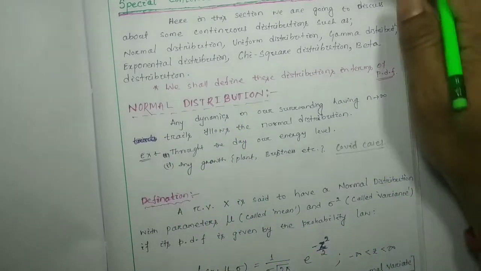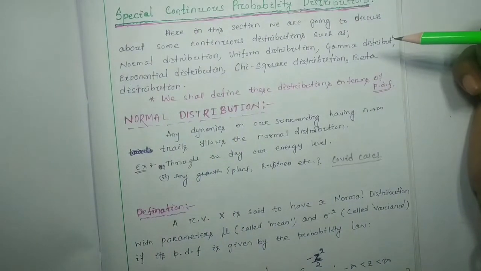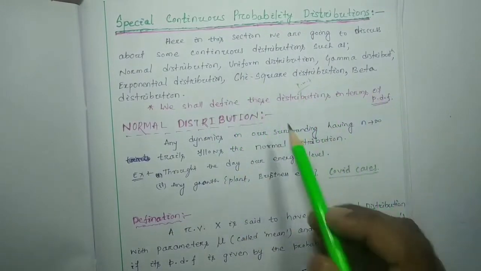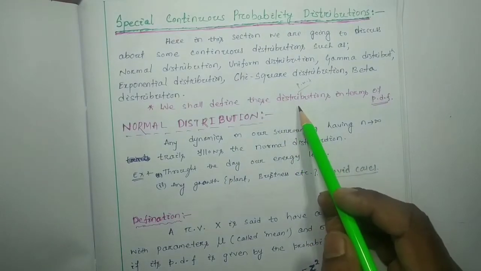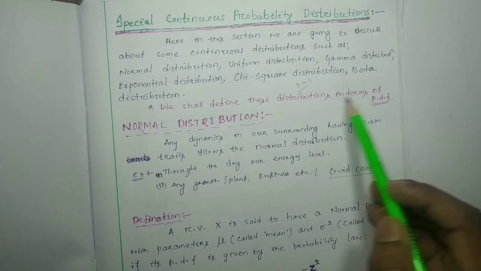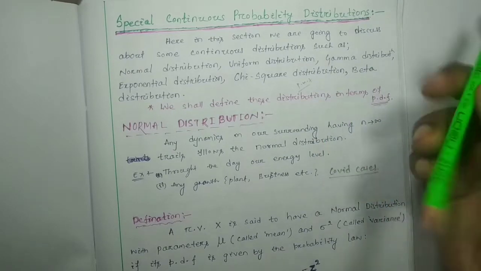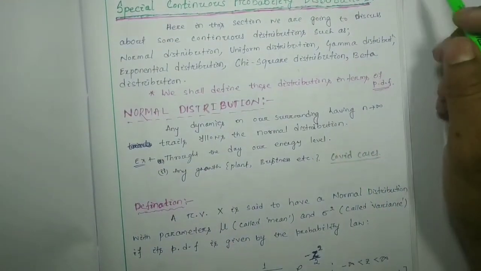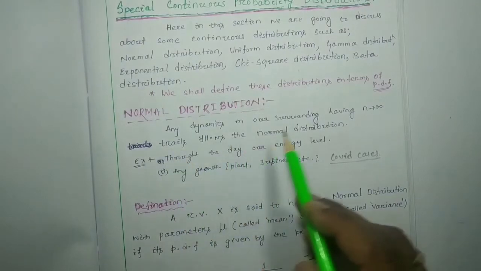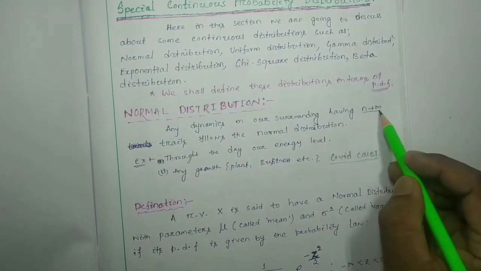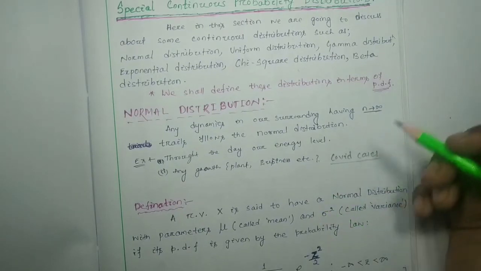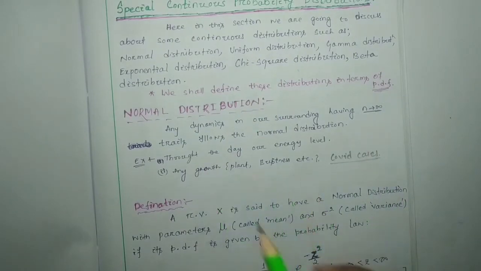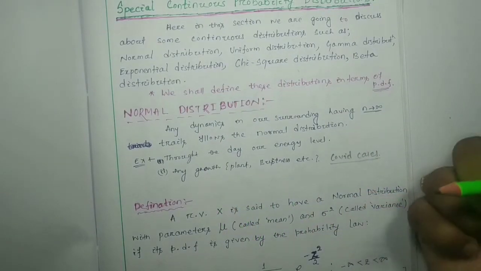One thing you should recall is that for discrete distributions we consider the PMF, probability mass function, and for continuous the distributions are represented in terms of the PDF, probability density function. So let's start to discuss the normal distribution. Any dynamics in our surroundings having n tending to infinity, that means trials or observations, if we consider infinite numbers, that data will follow the normal distribution.